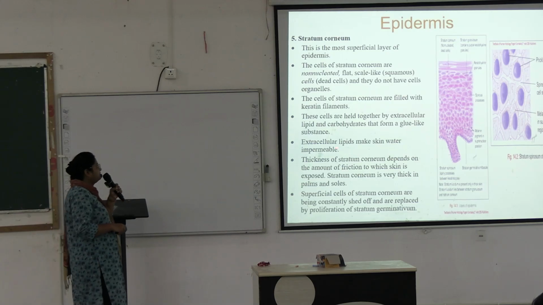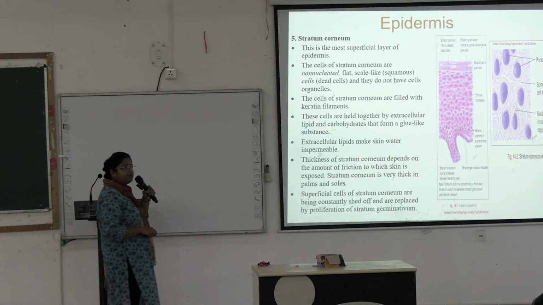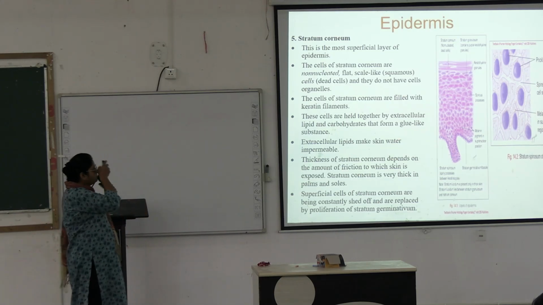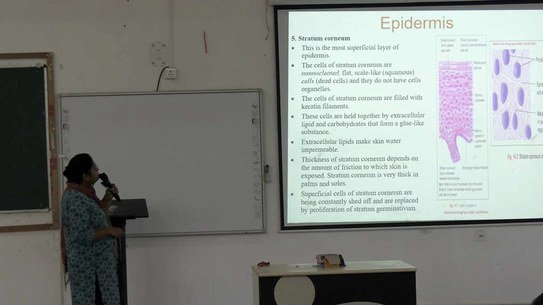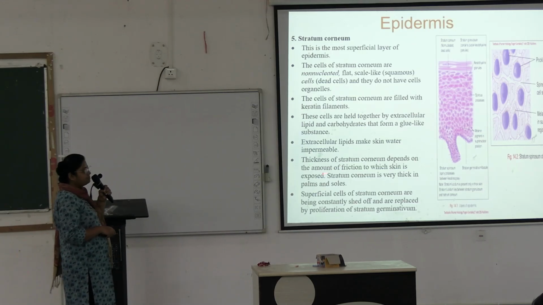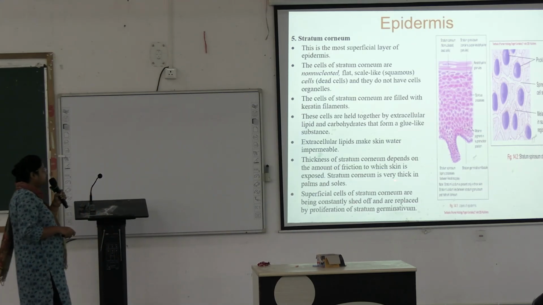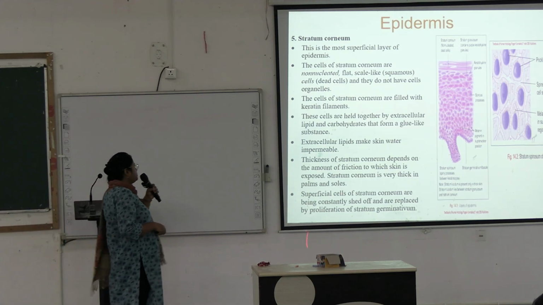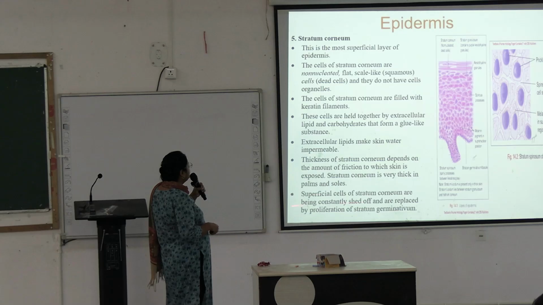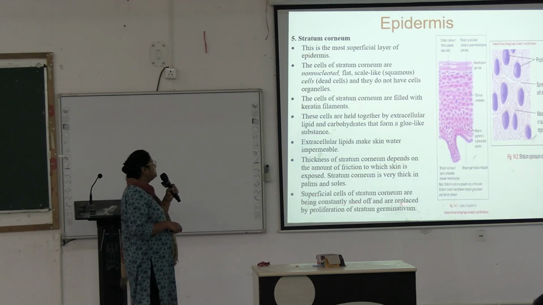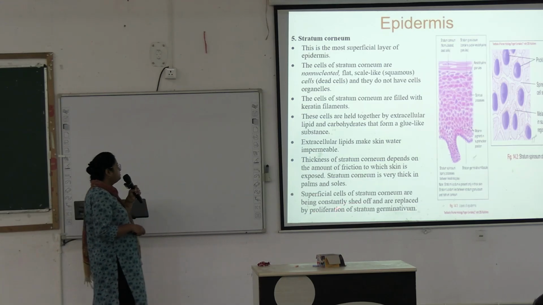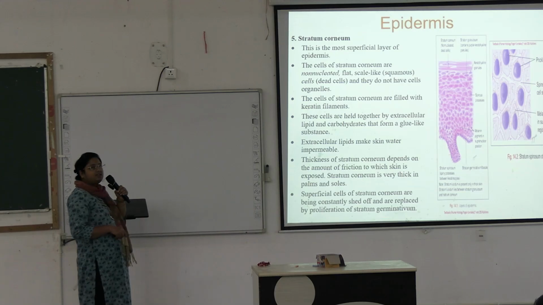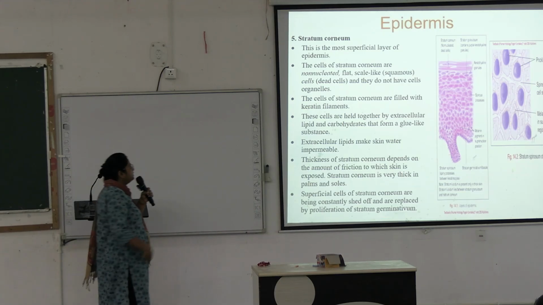Extracellular lipids make the skin water impermeable, and the thickness of the stratum corneum depends on the amount of friction to which skin is exposed. Stratum corneum is very thick in the palms and soles, in thick skin. Superficial cells of stratum corneum are constantly shed off and are replaced by proliferation of stratum germinativum, stratum basale.